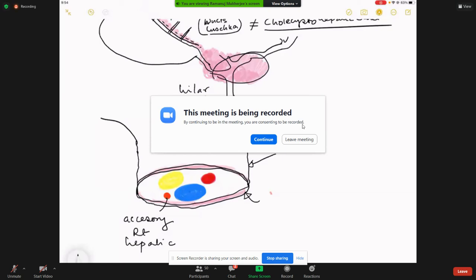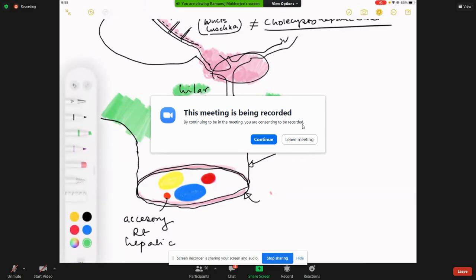Okay, and with the hilar plate or the portal plate, we have understood that the hilar plate is technically the area, let me take the green color, this part that I have shaded. Whereas if you go a little down, this part that I have shaded is technically the same name, the portal plate, the hilar plate.